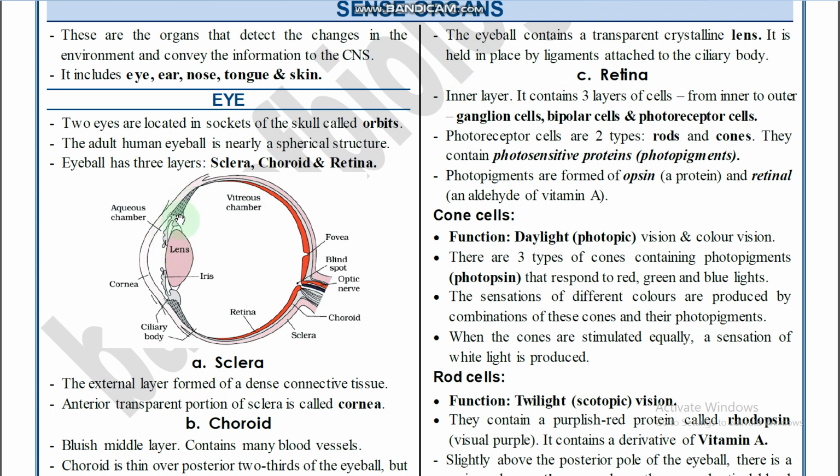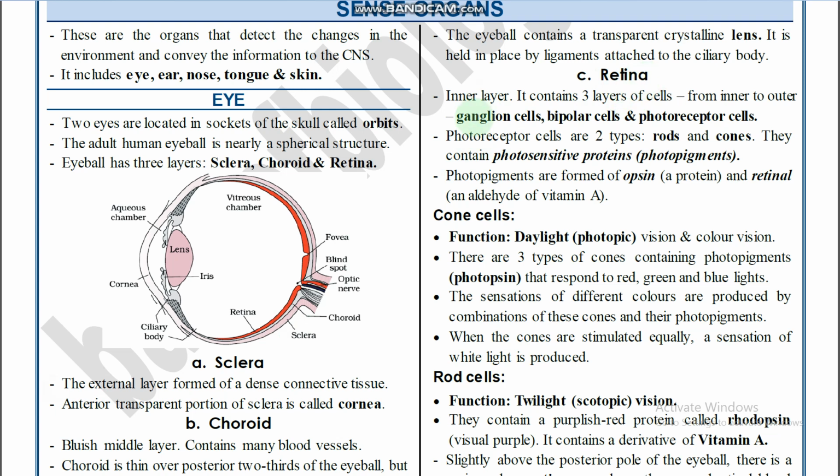So this is the iris, this is the cornea, and this is the lens, and the ciliary body is the anterior structure of the choroid. The cornea is made from the anterior portion of the sclera, and the remaining white portion of the sclera is the white of the eyeball.